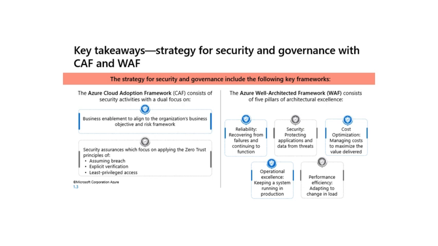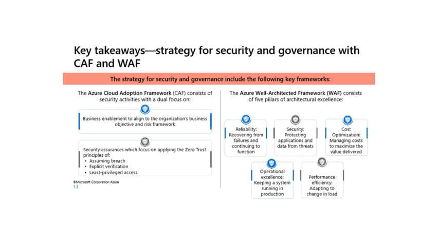The Azure Well-Architected Framework (WAF) is a set of guiding tenets that can be used to improve the quality of a workload, and consists of 5 pillars. Reliability, the ability of a system to recover from failures and continue to function. Security, protecting applications and data from threats.